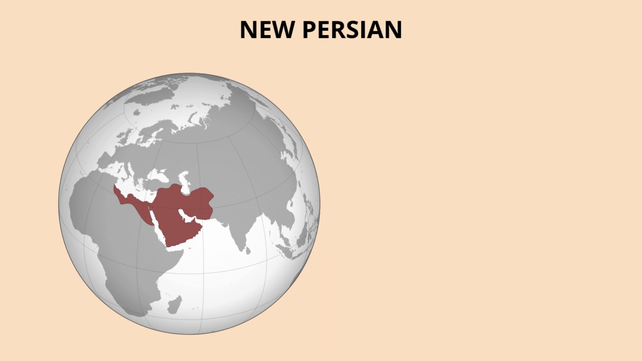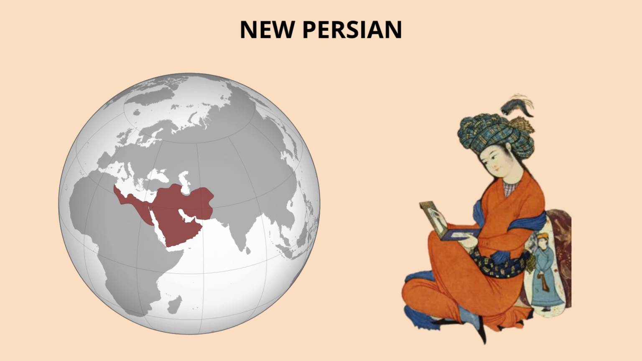With the fall of the Sasanian Empire, Arabic became the main language for government, learning, and religion. But Persians didn't want to forget their traditions. Of course, they accepted Islam, but they wanted to keep their identity alive.